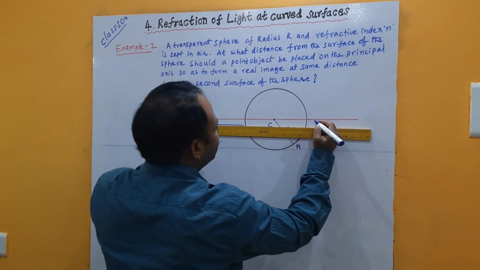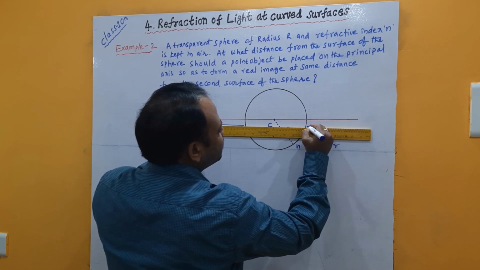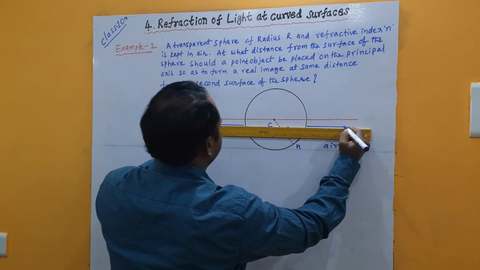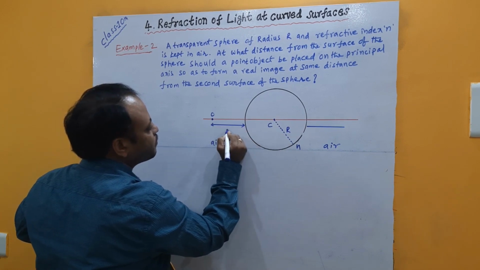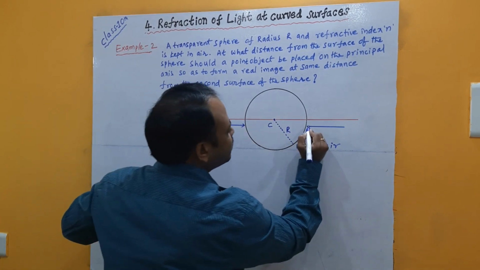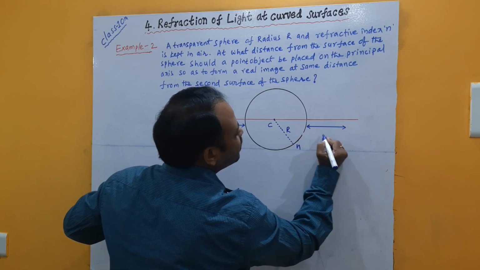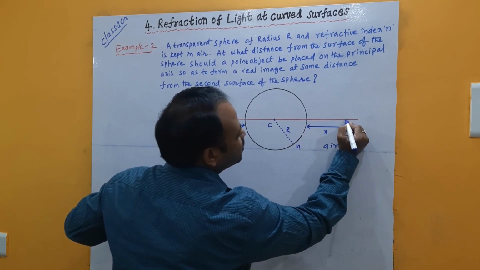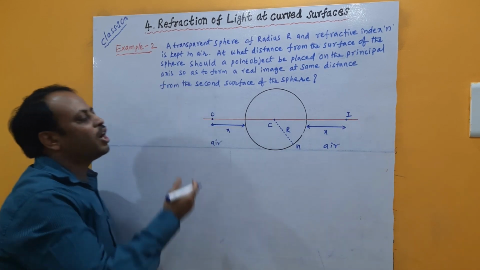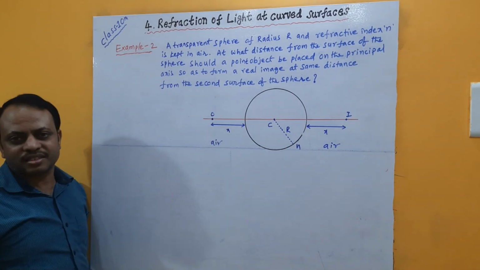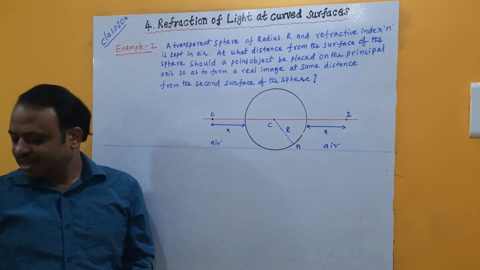Now, at the second surface of the sphere, at the same distance, they want the image. So if the object distance is x, then at the same distance x they want a real image to be formed. Then what should be x? This is the question given.